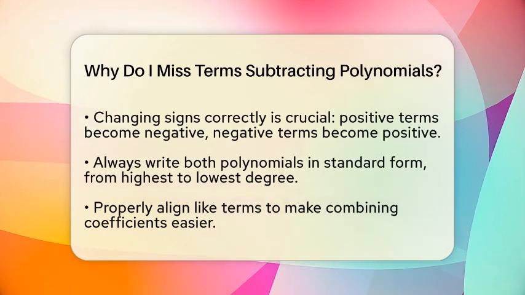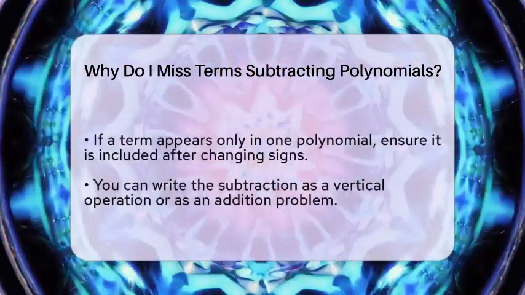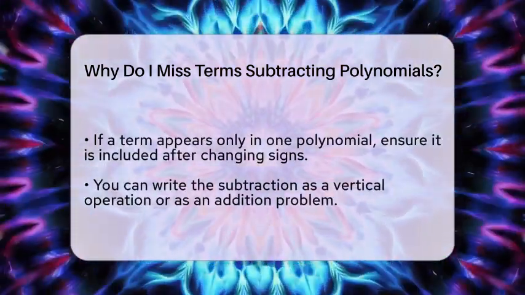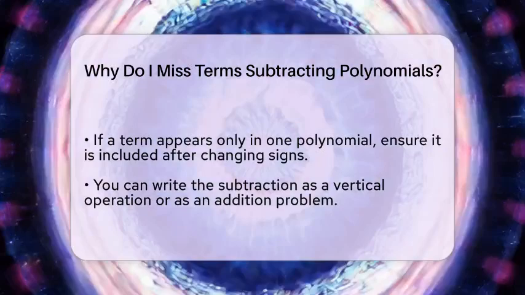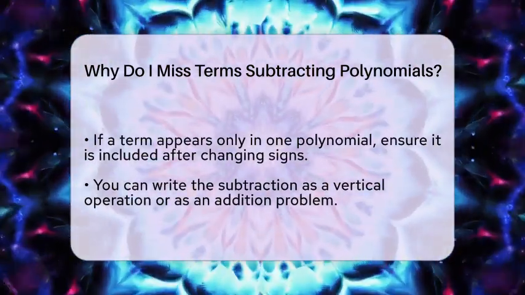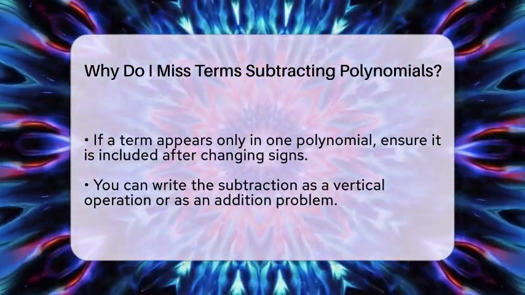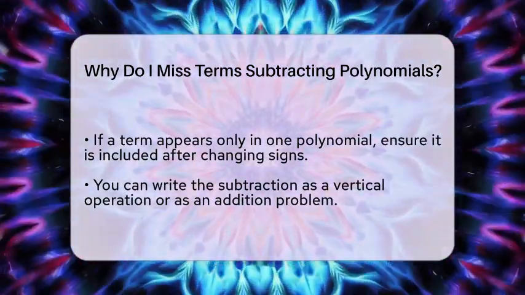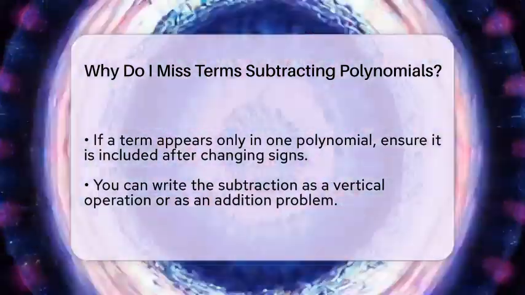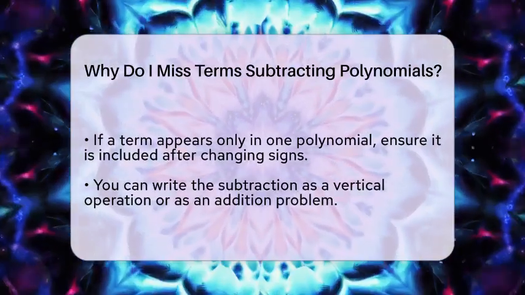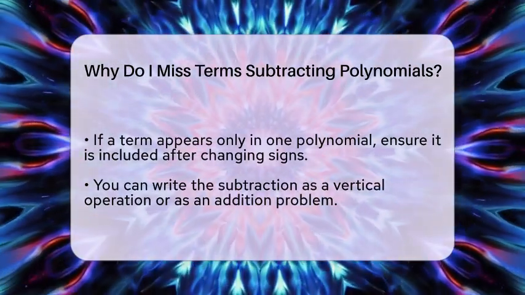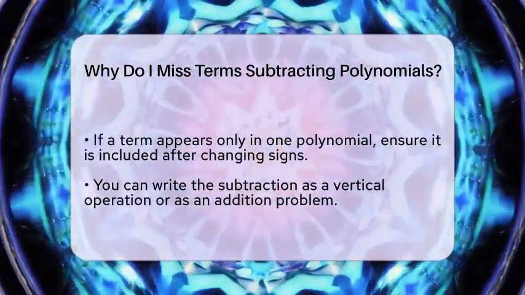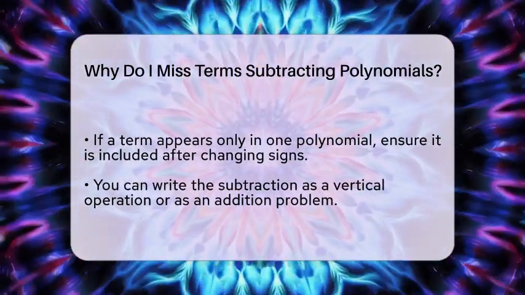After changing signs, carefully group the like terms, those with the same variables and powers. Add or subtract their coefficients. This is where mistakes often happen if you don't pay attention. Sometimes, a term only appears in one polynomial. When subtracting, if you forget to change the sign or don't include that term, it looks like it vanished. Always write down all the terms after you change signs before combining.